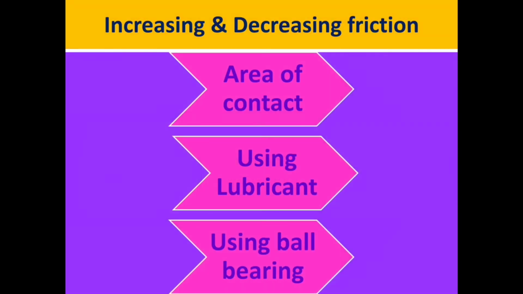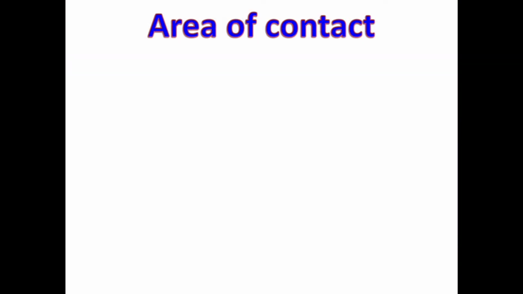Let us see about increasing and decreasing friction. There are three ways. One is area of contact, using lubricant, using ball bearing. Let us see about area of contact. Friction can be increased by increasing the area of surfaces in contact.